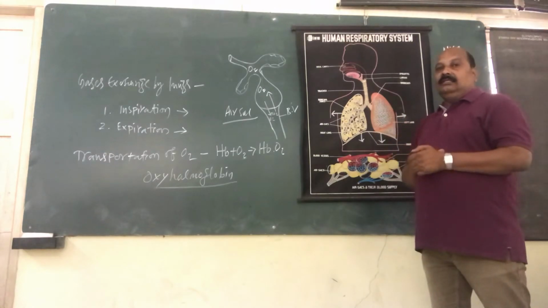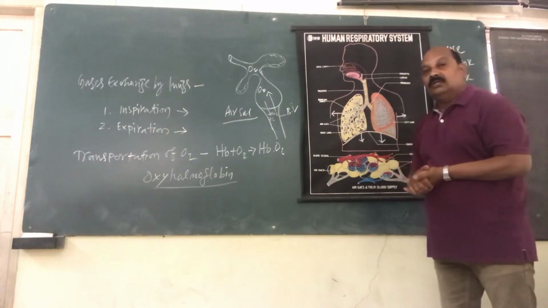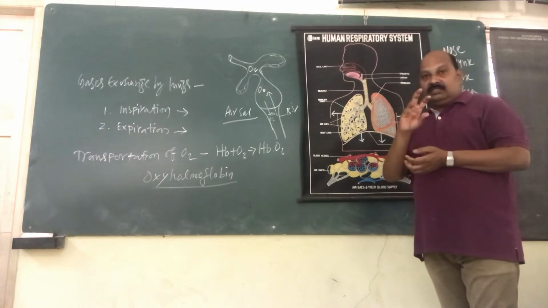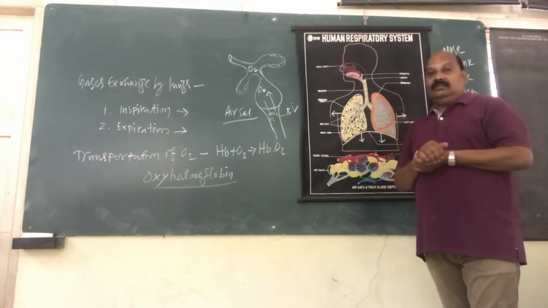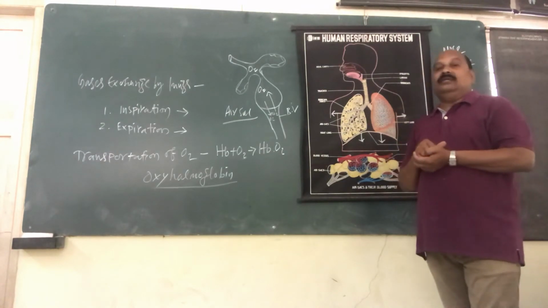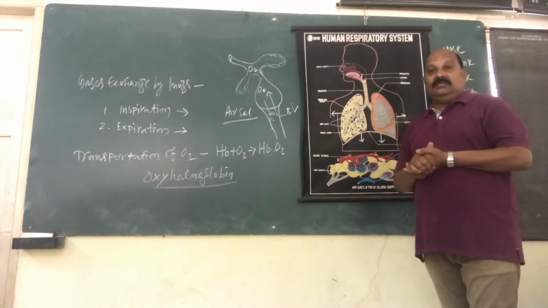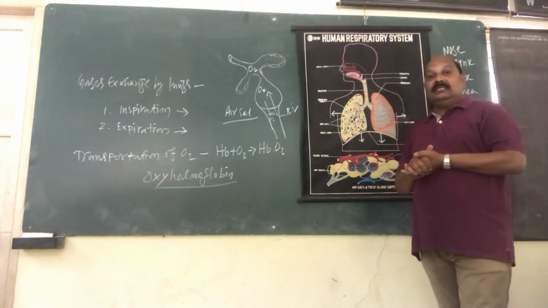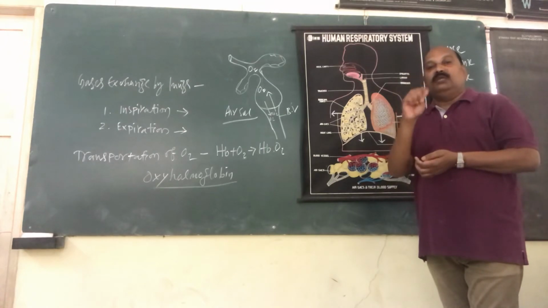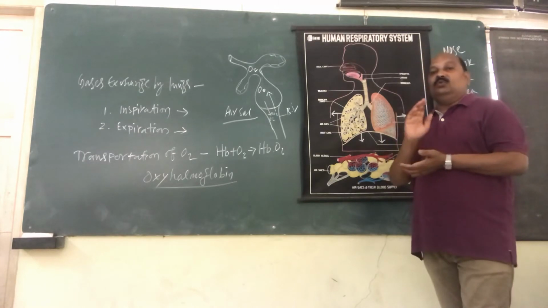Now, the nose is a very important organ for inhaling air. The nasal cavity is lined by a special epithelium, called the nasal epithelium, whose main functions are moistening the air when you inhale dry air, and warming the air when you inhale cool air. The third function is sterilizing and filtering the air by means of minute cilia and hair-like structures inside the nostril cavity. So these are the things about the nose and nostril.